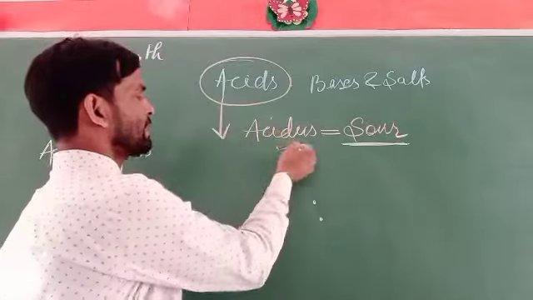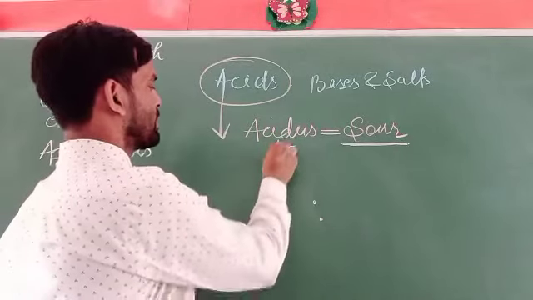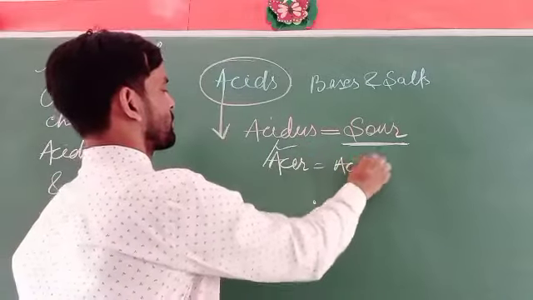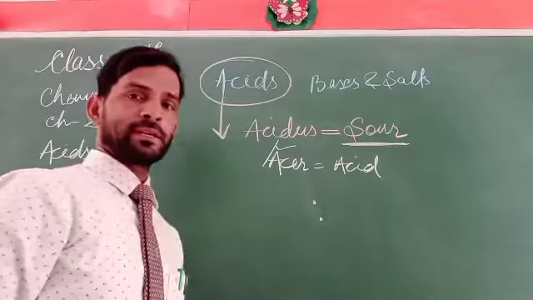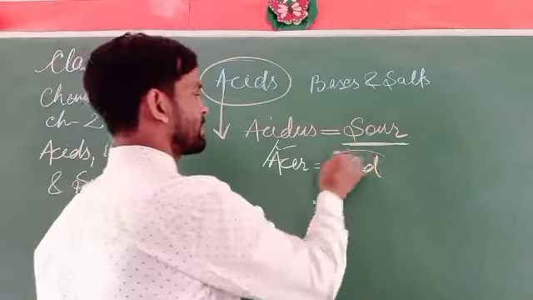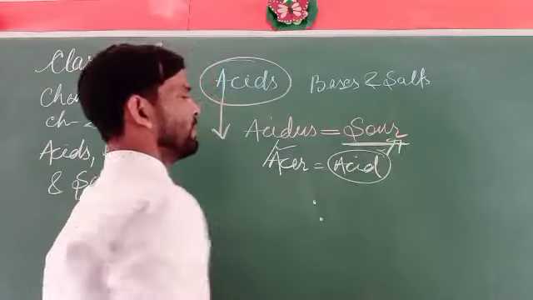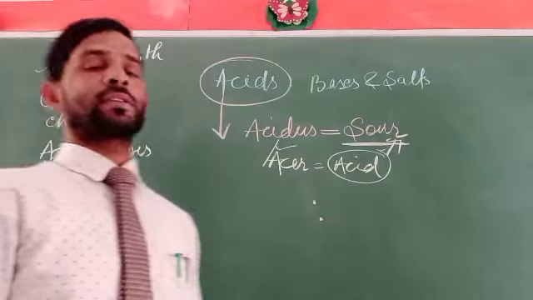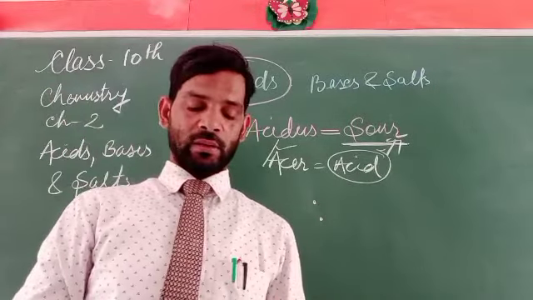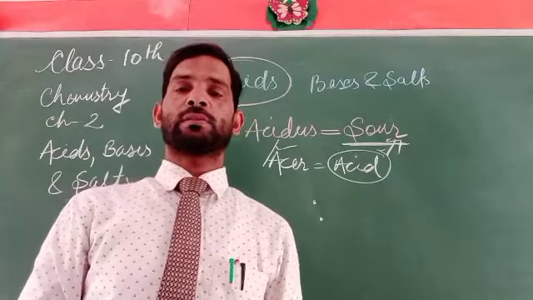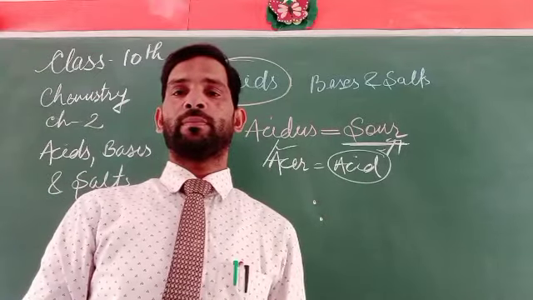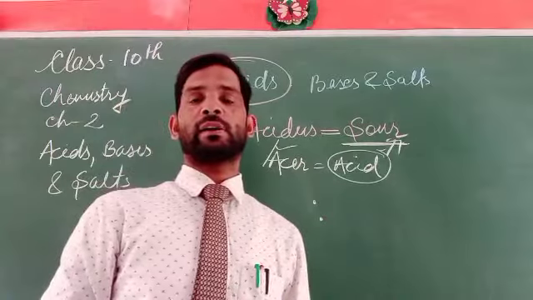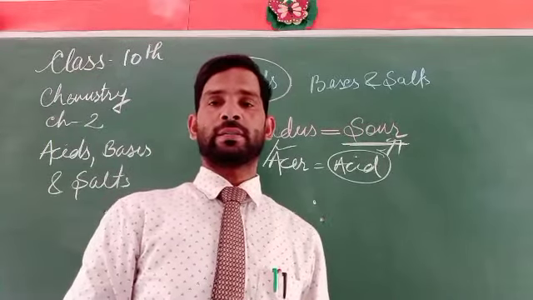So acid is what actually is sour in taste. The substances that produce a sour taste are called acids.